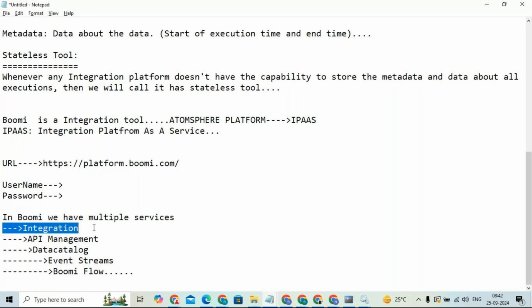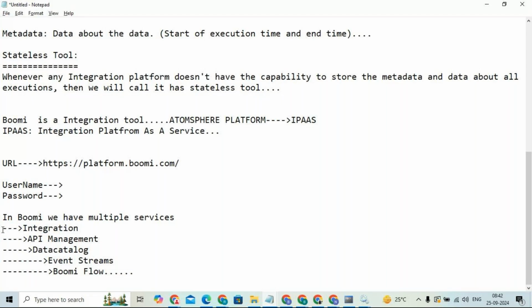Most companies, 99% of companies, if they are purchasing Boomi, are purchasing it for integration purposes. Some companies use API management, and nowadays companies have started using Boomi Flow also. So most companies are using integration, and here we are going to learn integration.